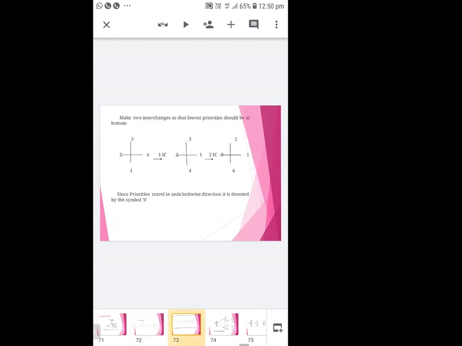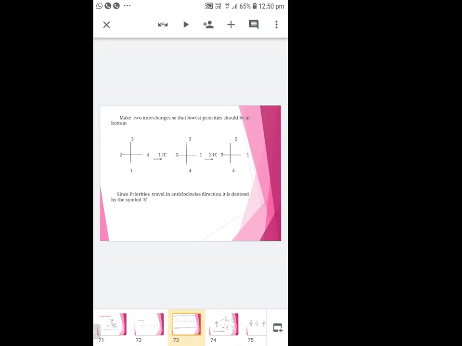Then you make two interchanges so that the lowest priority is at the bottom. You should not interchange the lowest priority. Always keep it in your mind: the lowest priority should be at the bottom. So 4 and 1 get interchanged in the first step.